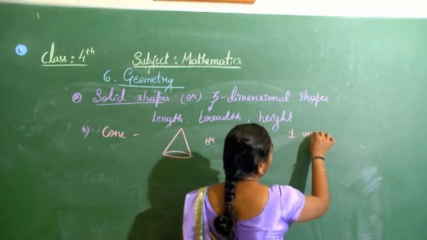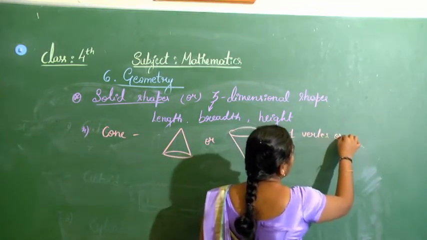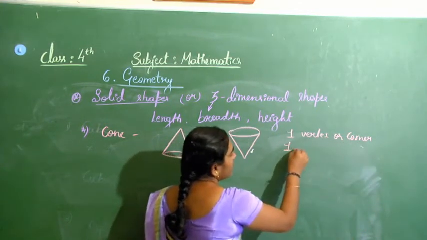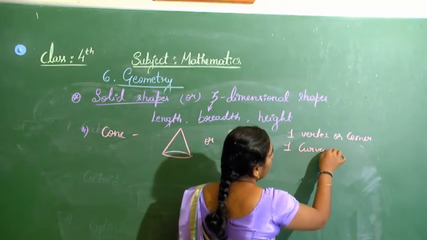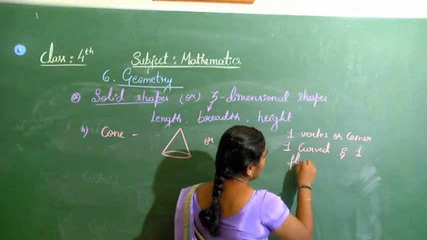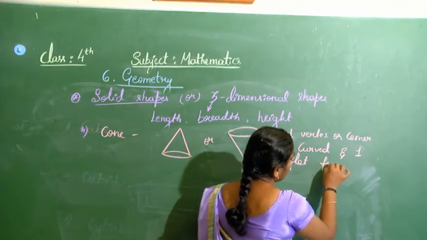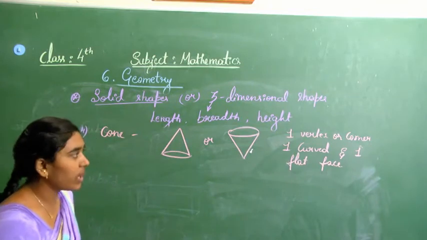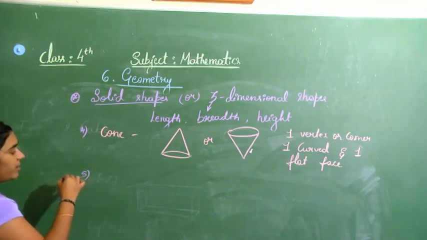One vertex or a corner. Okay, one curved surface and one flat surface. This is for cone.